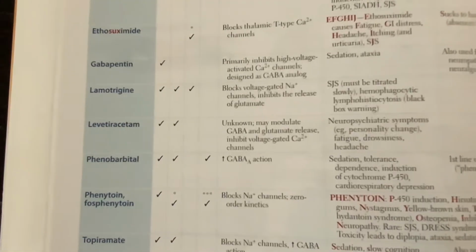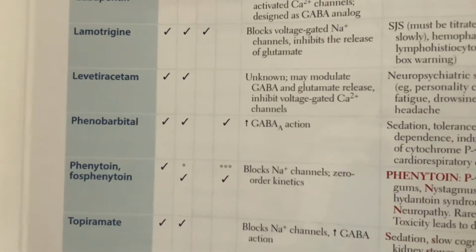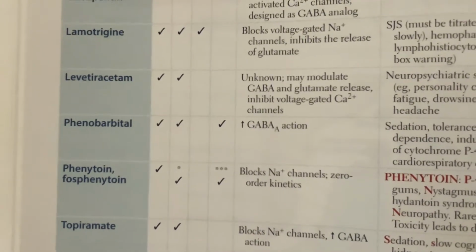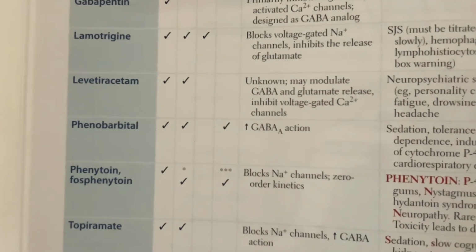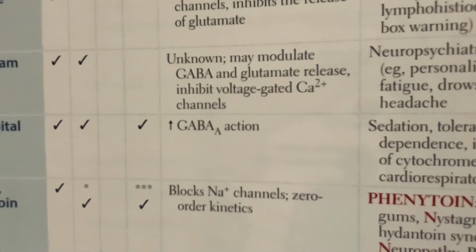Moving on to phenobarbital. So phenobarbital is going to be good for our partial seizures, tonic-clonic seizures, and status epilepticus. It's not efficient against absence. So how is phenobarbital working? Mechanism of action is going to be increased GABA action.